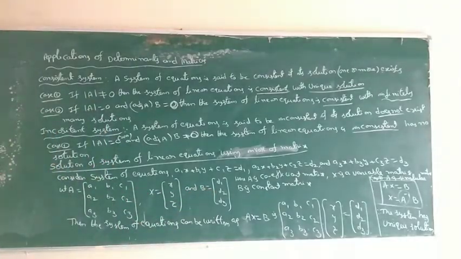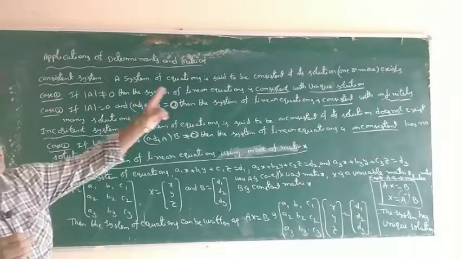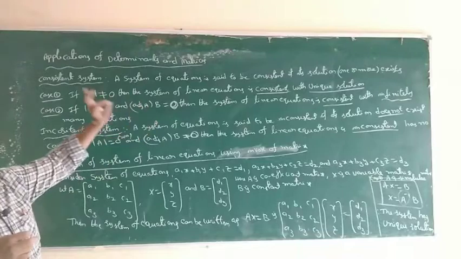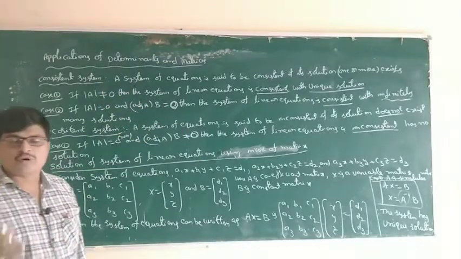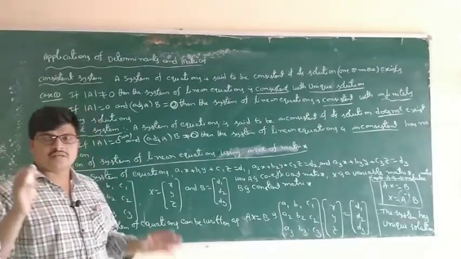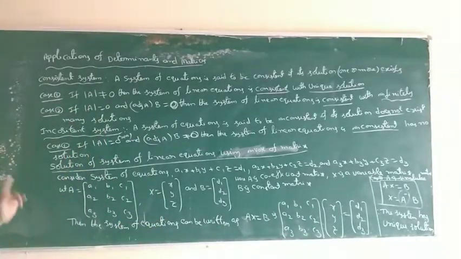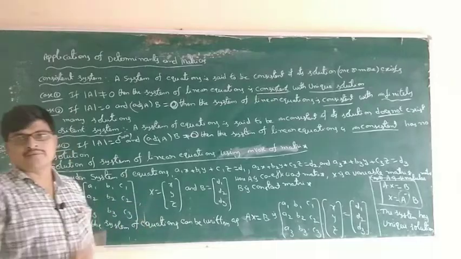Next, find out the determinant of A. Determinant of A not equal to 0 means the system has which type of solution? Unique solution, consistent. Determinant of A may be negative, positive or anything; the main thing is it is not equal to 0. So determinant of A not equal to 0 means the system of linear equations is consistent, and the solution is a unique solution.